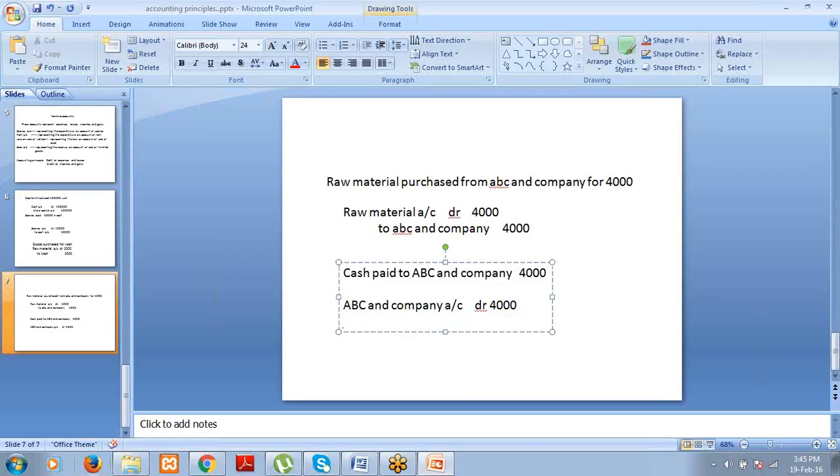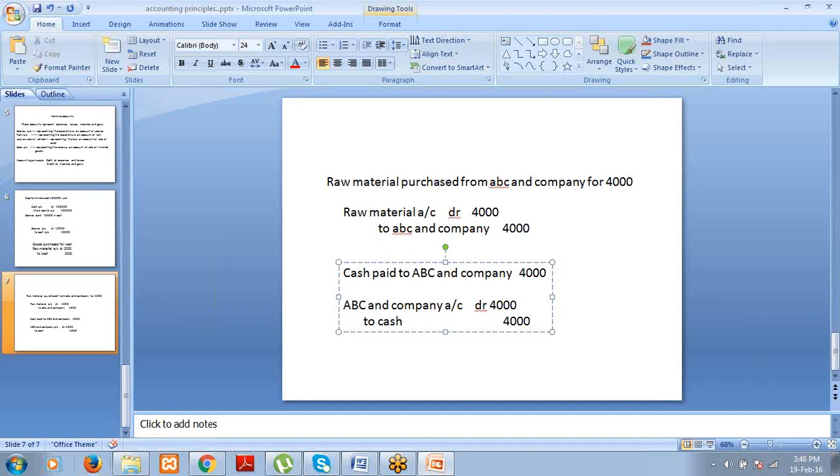And when you pay cash to ABC, cash is going out of your organization. So cash account is to be credited because the principle is credit what goes out. So to cash, $4,000. This is one business transaction.